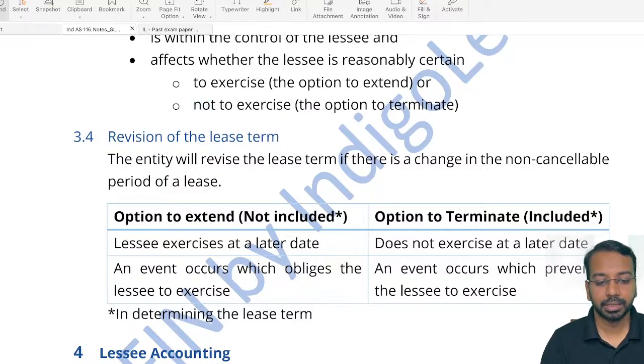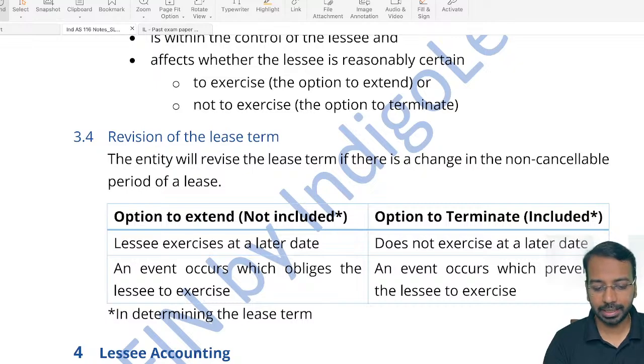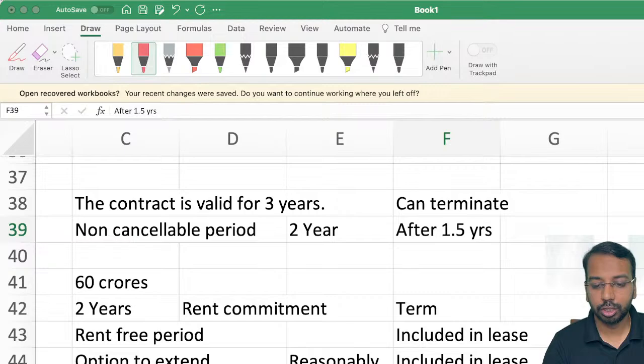Then the entity should revise the lease term if there is a change in the non-cancelable period of the lease. Now what happens? For example, the option to extend was not included initially. For example, we had 2 years, and extension we did not consider.